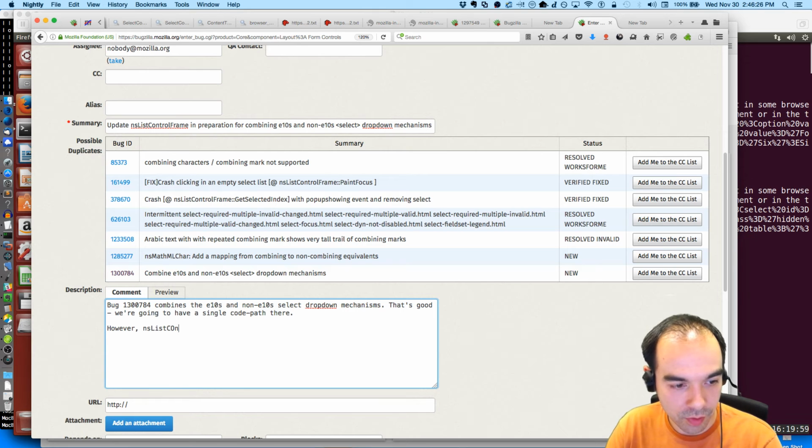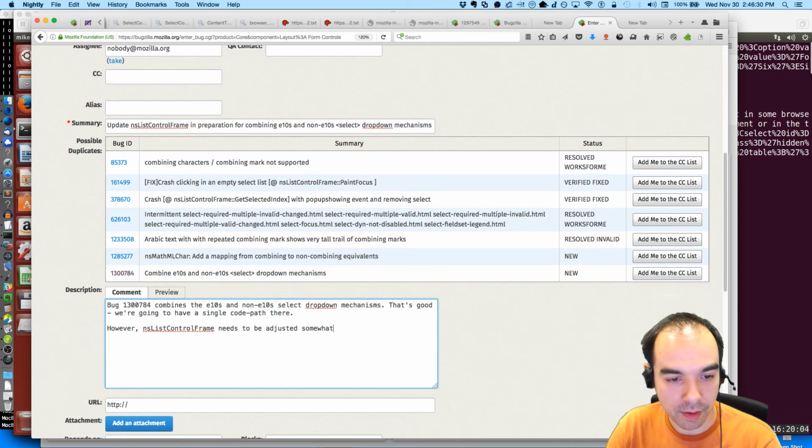However, NS list control frame needs to be adjusted somewhat, as do our select tests. The following changes are necessary.